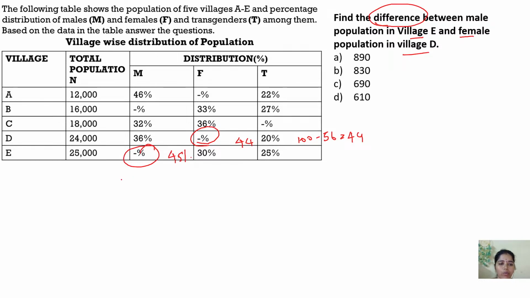So what do I have to find? Village E minus D. So 45 divided by 100 into 25,000. This is of village E. When I take village D, how much will it be? 44 divided by 100 into 24,000. So when we equate, an answer will come here.